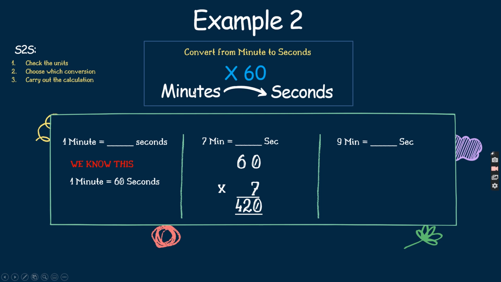As usual, changing from minutes to seconds, we just times it by 60. Rewrite it in column format. So 0 times 9 gives 0. 9 times 6 gives 54. So the answer is 540 seconds. Now, this is a very simple example.